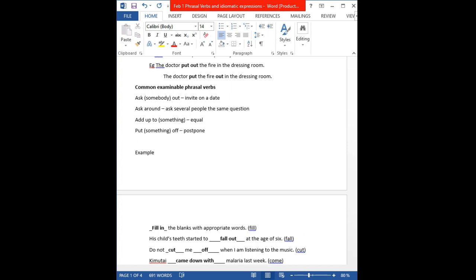Then you have put something out, just like above where we have put out. We say that is to extinguish, so I won't use that one. Then you have put something together. To put something together means to assemble. So you can say that the principal put together a search party to go and look for the thief. That is to assemble people who can do that specific activity.